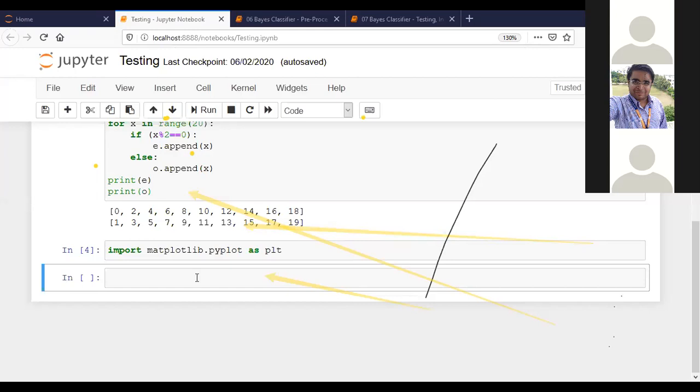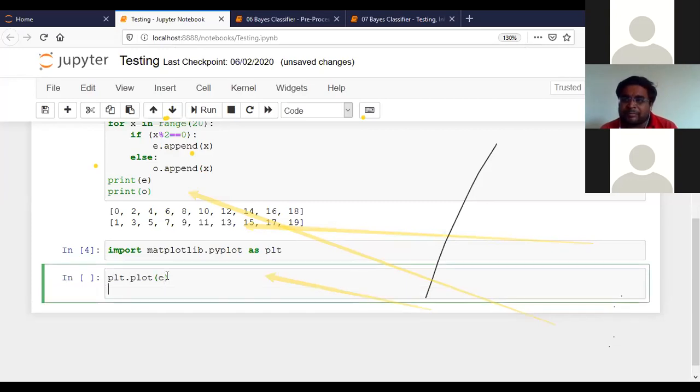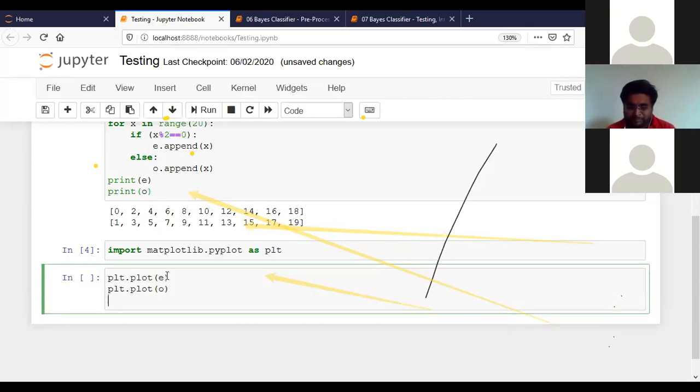Okay. So as you can see, my library is imported. So what I will do, I'll just plot PLT dot plot E and PLT dot plot O. And I'll just show this one, PLT dot show.